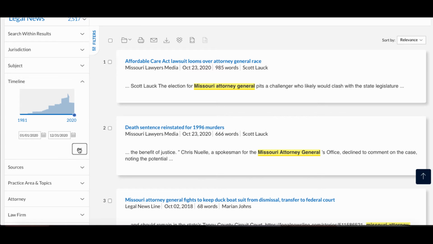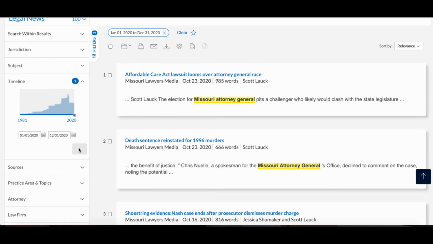You could also use sort by in the upper right and change it from relevance to sort by newest to oldest.